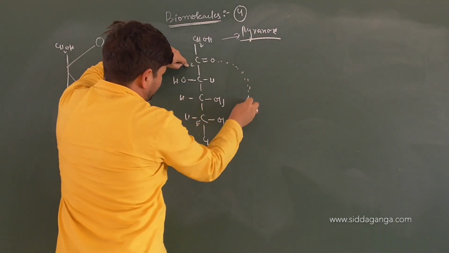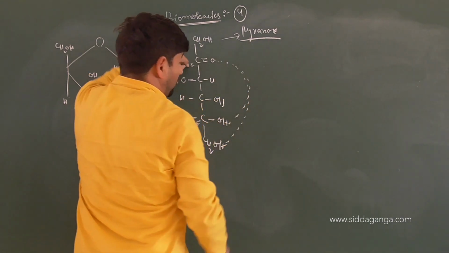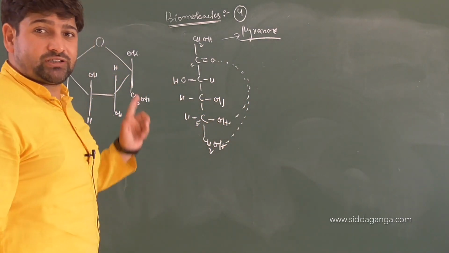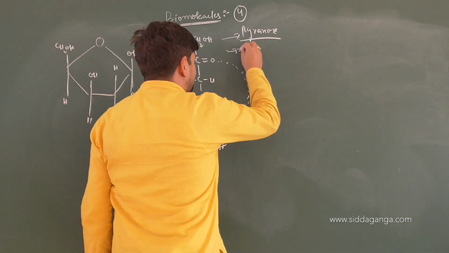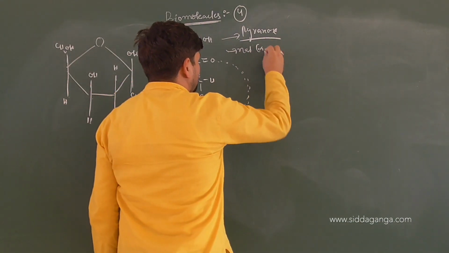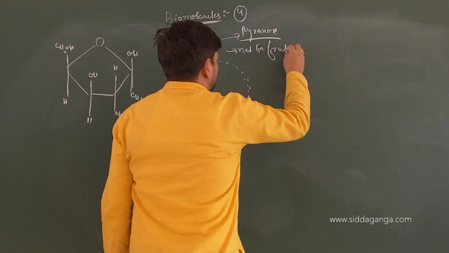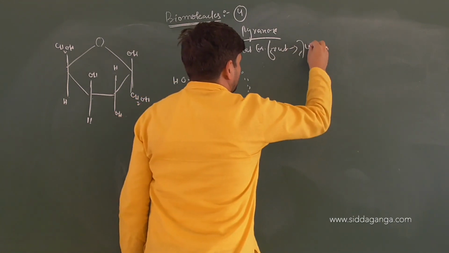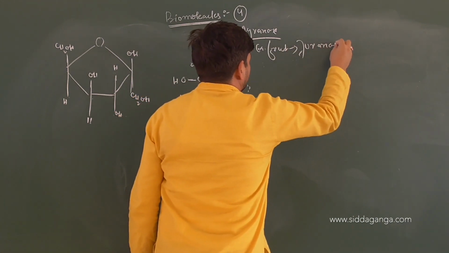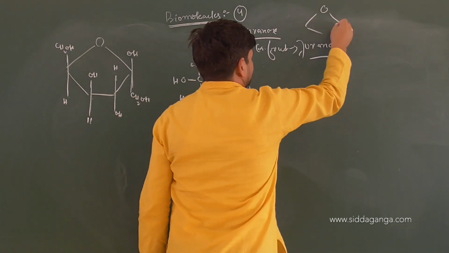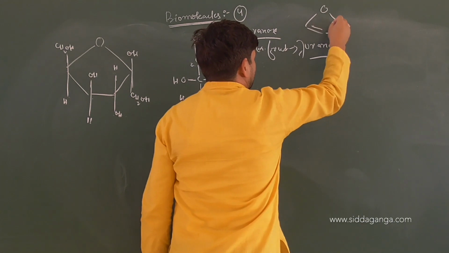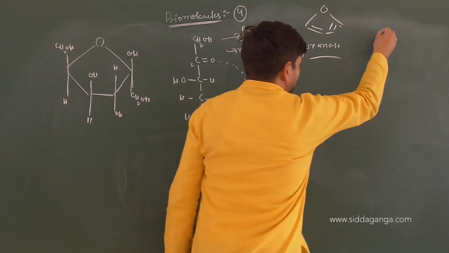If it bonds up with the 5th one, you will get furan form. But the naturally existing fructose is in furanose form. Furan, we have seen the diagram yesterday. Right? So we have a double bond structure like pyran.